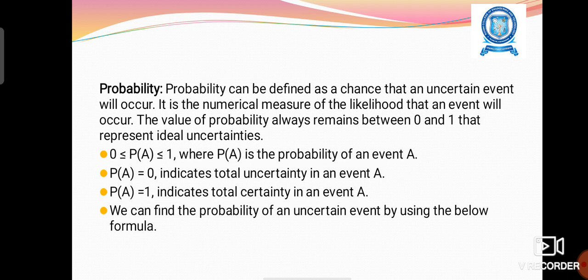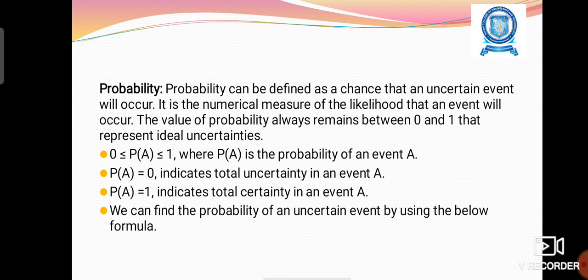If P of A equals 0, it indicates the event will never happen. P of A equal to 1 means total certainty: 100% the particular event will happen.